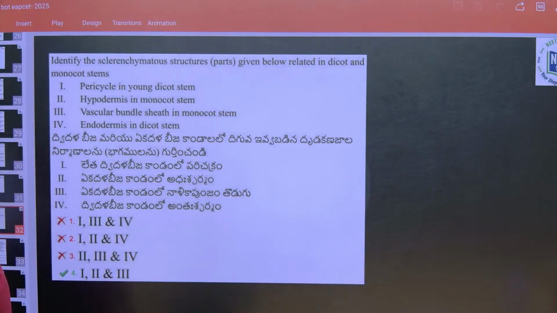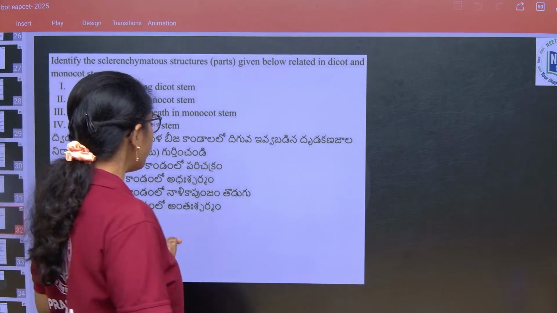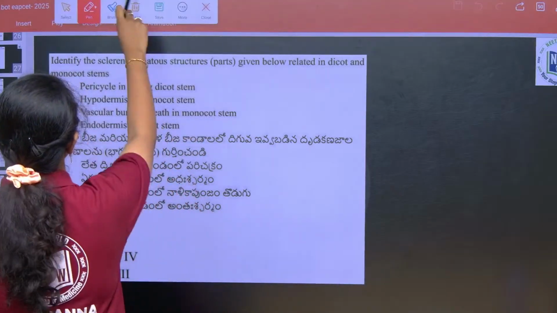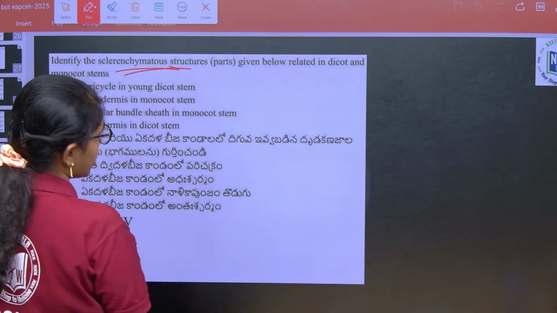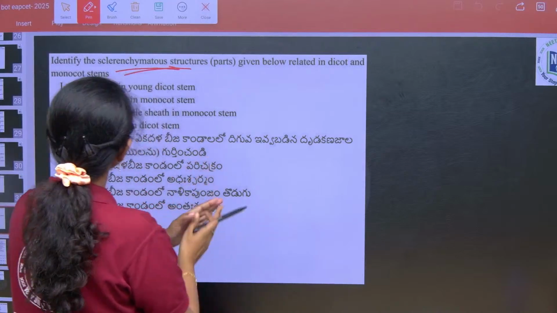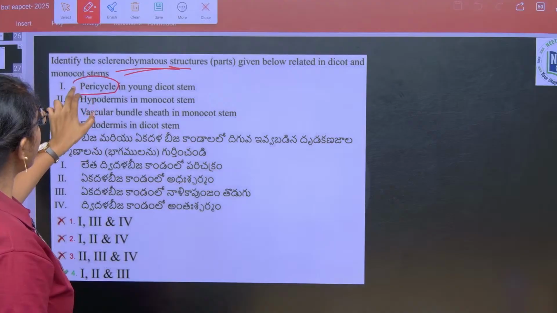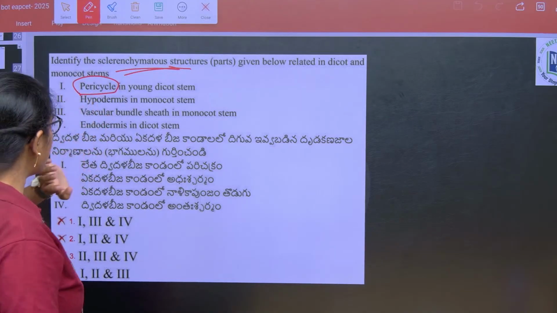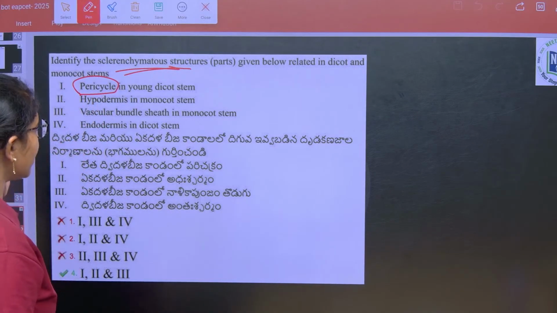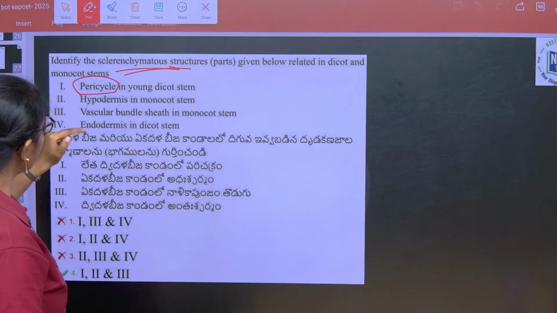And then if you see, identify sclerenchymatous parts. This is from anatomy of flowering plants, where you identify the sclerenchymatous structures given below related to dicot and monocot stems. Pericycle in the young dicot stem is sclerenchymatous, true.